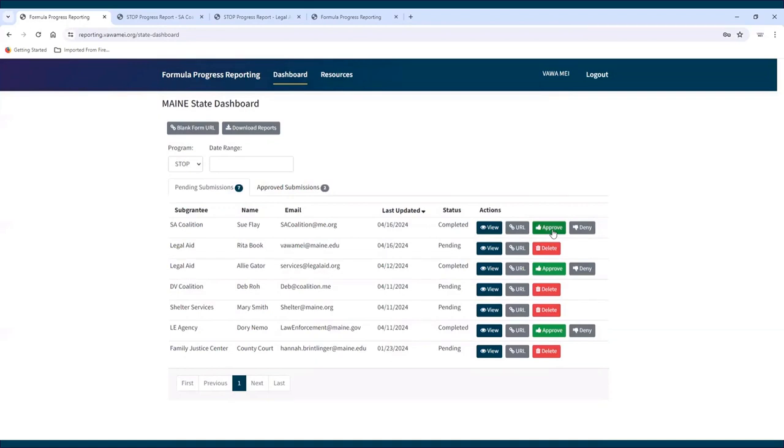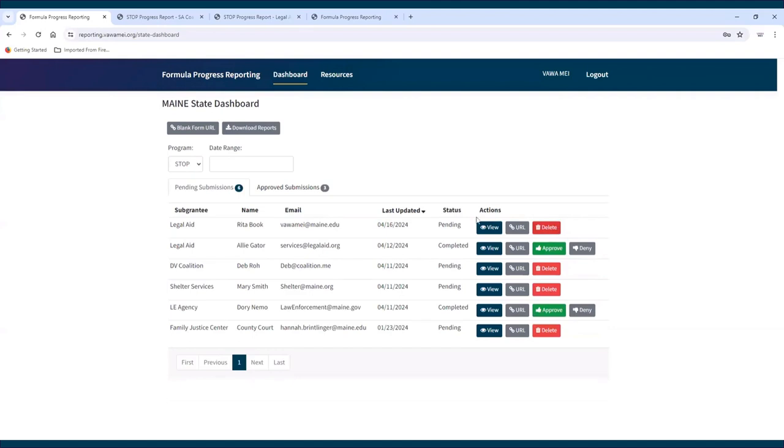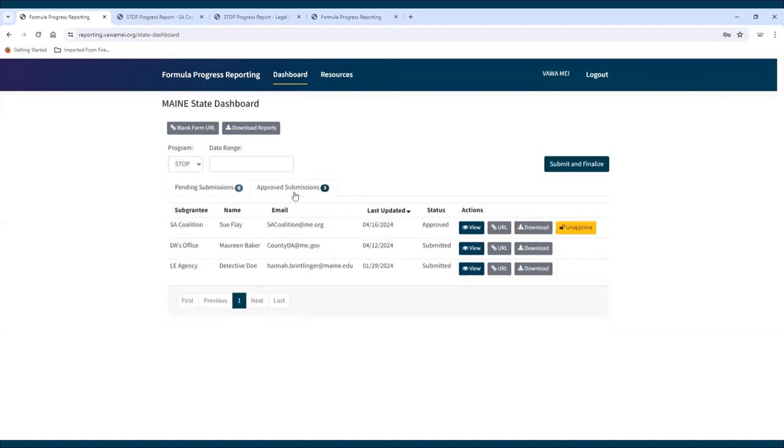Approve. This button will only appear if the report is in a completed status. Click on the Approve button to change the status of the report to Approved, which will move the report to the Approved Submissions tab. Each subgrantee needs to be approved before it can be submitted to MEI.